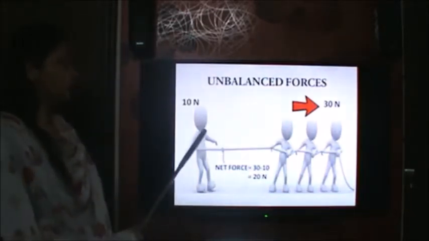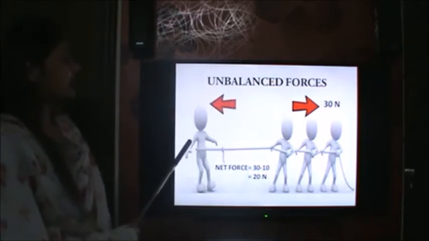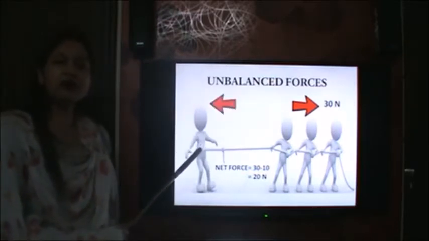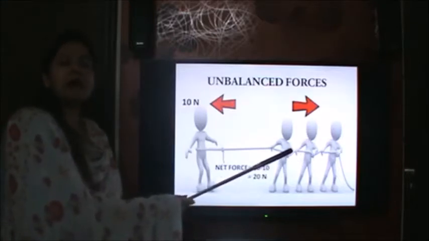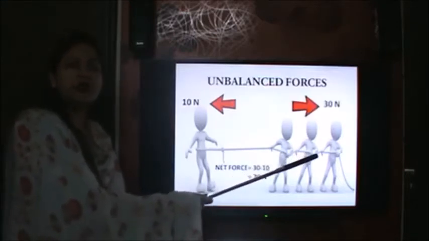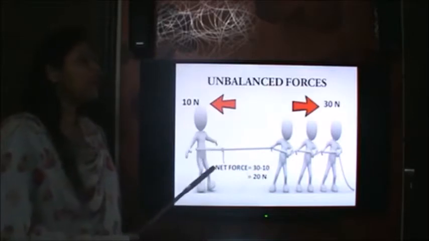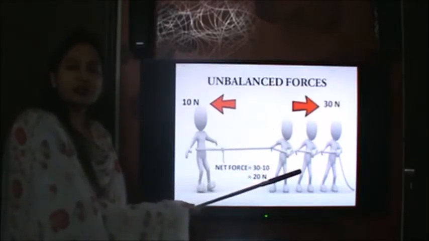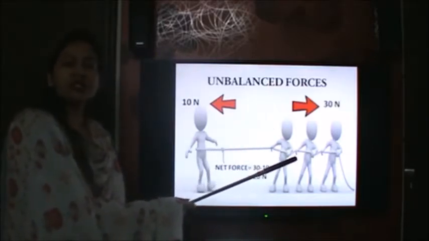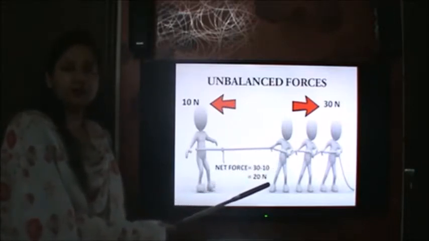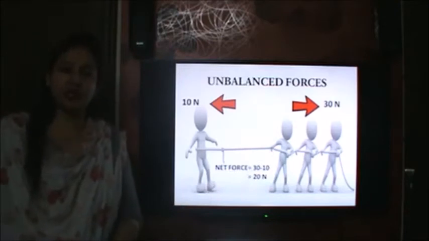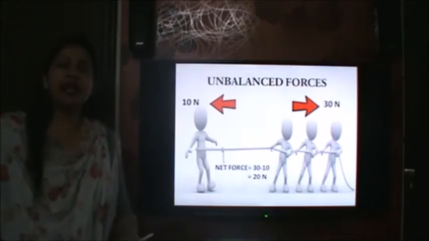Unbalanced forces are shown here. On the left hand side there is a person applying a force of 10 Newton, and on the right hand side there are 3 people applying a total force of 30 Newton. So the rope will be pulled in the direction of greater force. The net force you can see in this case is 30 minus 10, that is 20 Newton. So what are unbalanced forces? 2 or more than 2 forces whose resultant is not zero because they don't cancel each other.